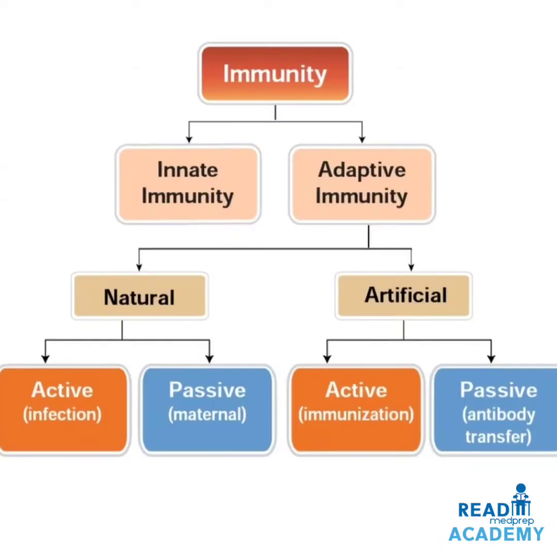Here you can see the classification. Immunity is of two types, innate immunity and adaptive immunity. Adaptive immunity is of two types, natural immunity and artificial immunity. Natural immunity is active because of infection or passive because of the maternal antibodies. Artificial because of active immunization or passive because of the antibody transfer.